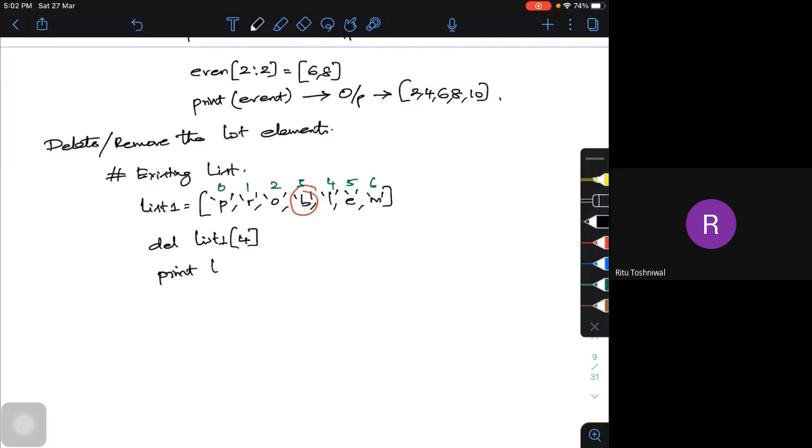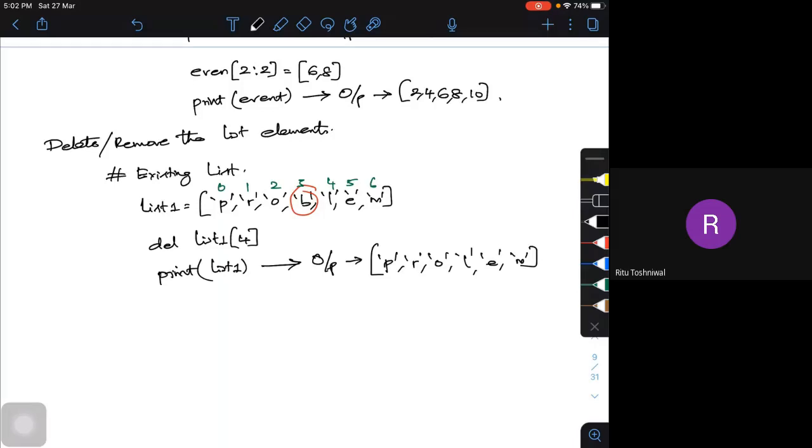Now if I print list 1, what will be my output? My output will be P R O L E M. So B automatically gets deleted. So I'm choosing that particular element and getting it removed.